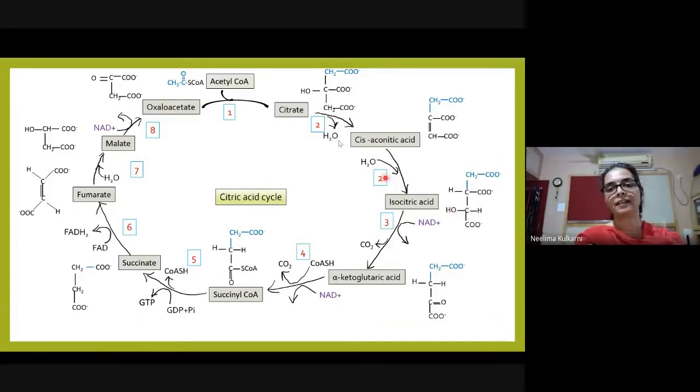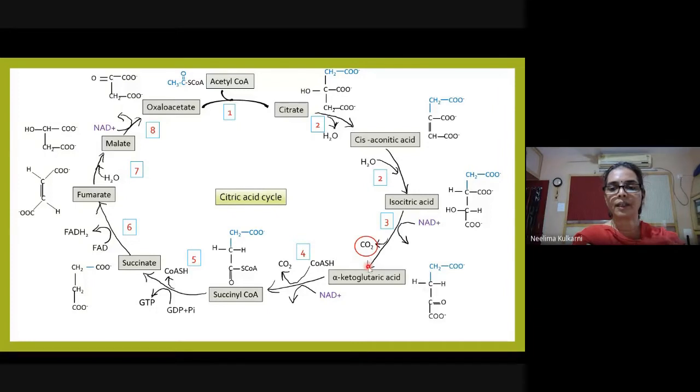These two reactions are catalyzed by the enzyme aconitase. Isocitric acid is then acted upon by isocitrate dehydrogenase. This dehydrogenase is responsible for removal of CO2. So it is a 6-carbon compound, isocitric acid, converted to a 5-carbon compound as CO2 is removed here.